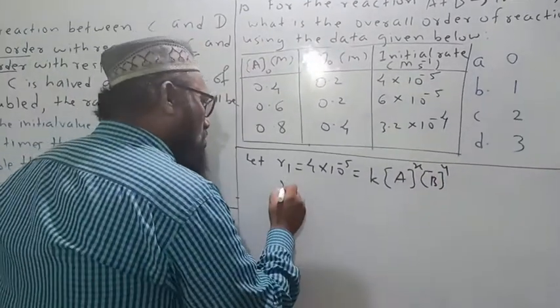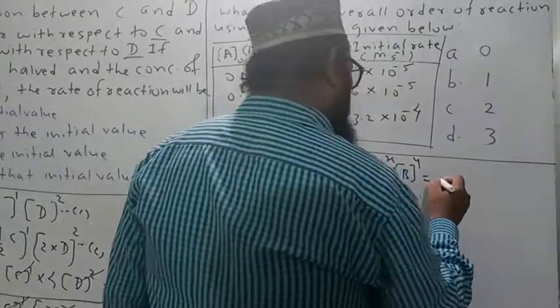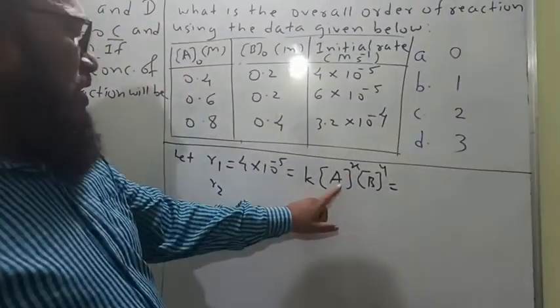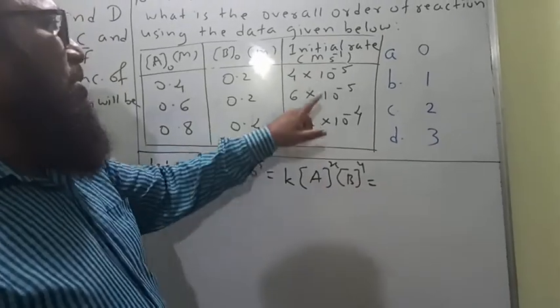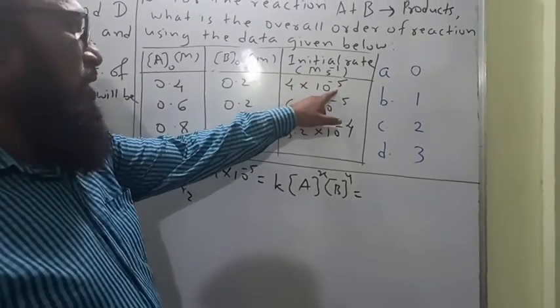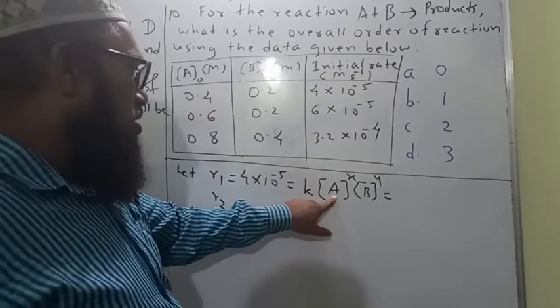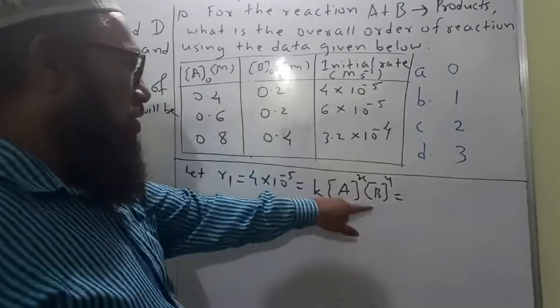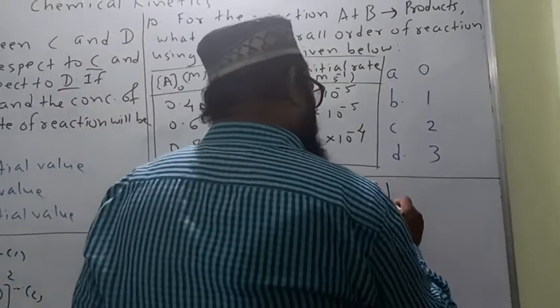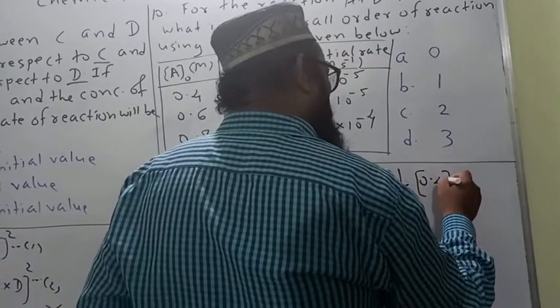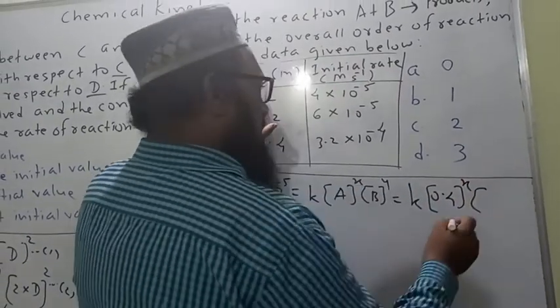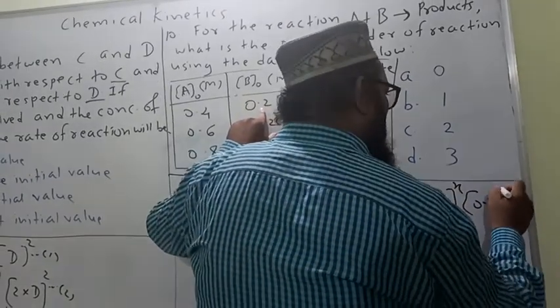Then R2 we can write as follows. The concentration of A is 0.4 and the concentration of B is 0.2 when the rate is 4 into 10 raised to minus 5. So it is equal to k into 0.4 raised to x, 0.2 raised to y.